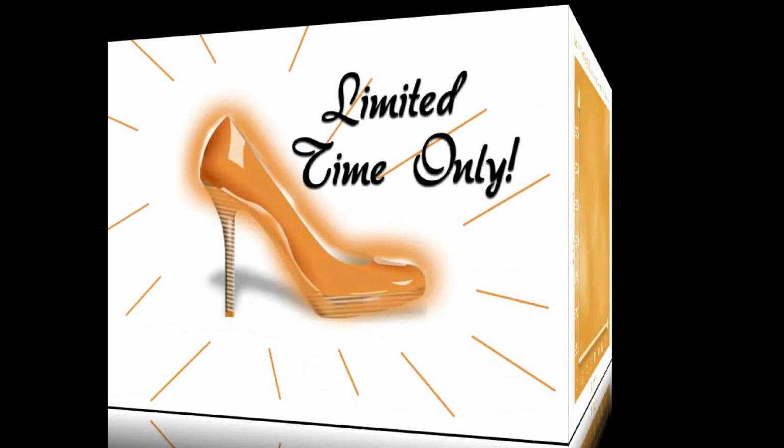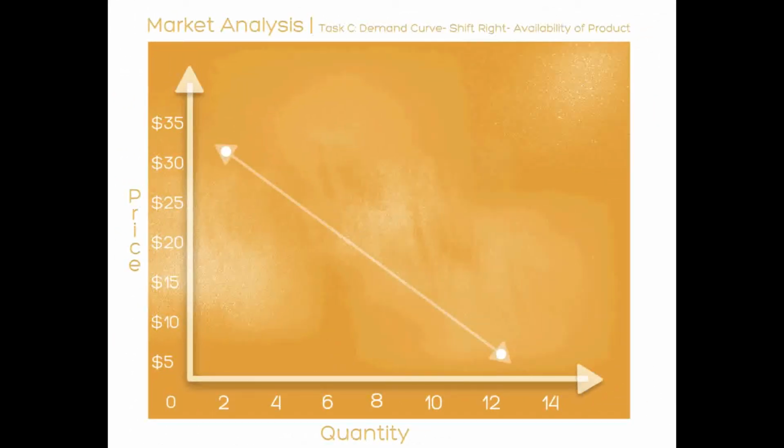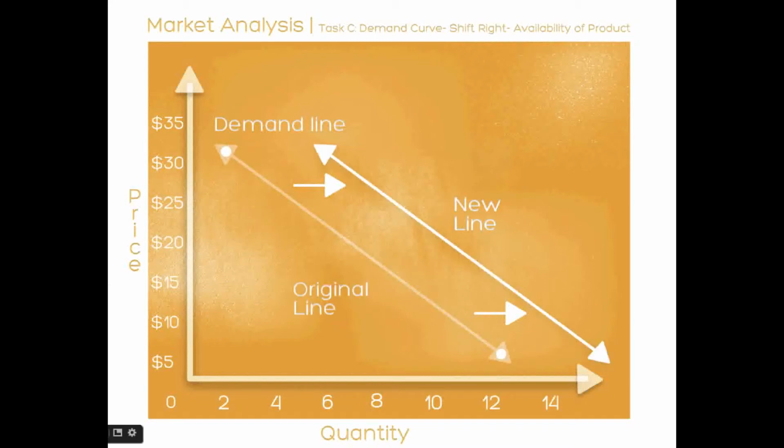Therefore, the temporary availability of the particular product will cause an increase in purchases, and thus the demand will shift to the right. When she reveals them, the customers run to the store to buy the shoes, and the line shifts to 6 people buying shoes at $35.